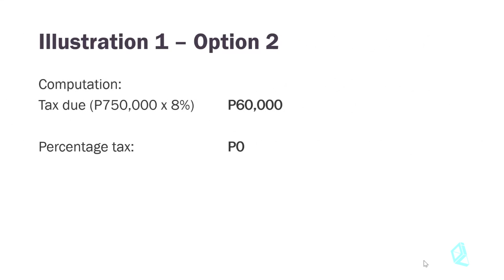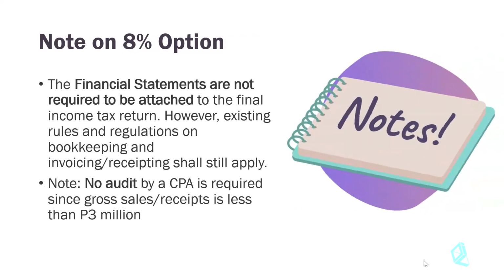And we simply compute the income tax, which is 8% of 750,000, and that would be 60,000 per year. She will no longer pay any percentage taxes, because remember, if you properly end dated your registration, the percentage tax will no longer be imposed on you as a taxpayer.